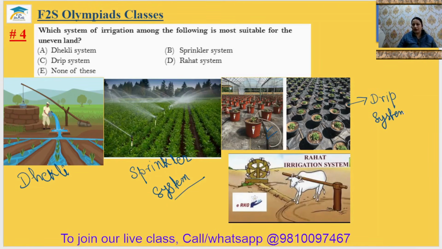Drip system. And fourth one is the Rahat system. In the Rahat system, we take out water from the well using some animal. It can be a buffalo, an ox, any animal. When this animal rotates around this path, the water comes out of the well and can be thrown so that the field can be watered. Okay, so this is the Rahat system. For uneven land, the most suitable system is the sprinkler system. So the fourth answer will be option B.